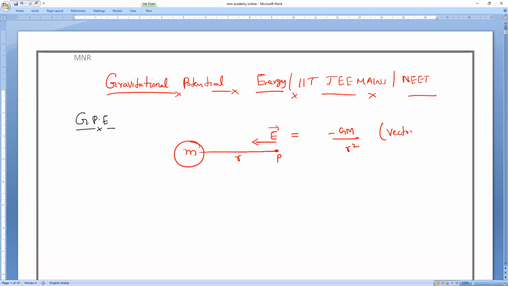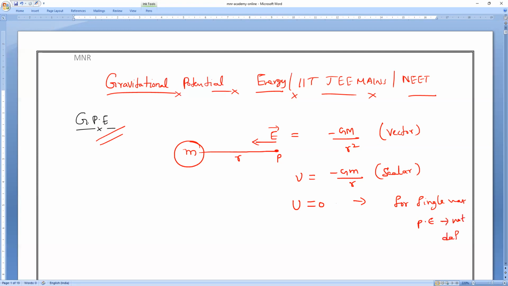Am I right, everybody? This is a vector quantity. And what is the potential? Gravitational potential for a single mass is equal to minus GM divided by R, which is actually a scalar quantity. Now, if I take a single mass, please keep in mind, the gravitational potential energy is zero, because for a single mass, potential energy cannot be defined. That is the most important thing.